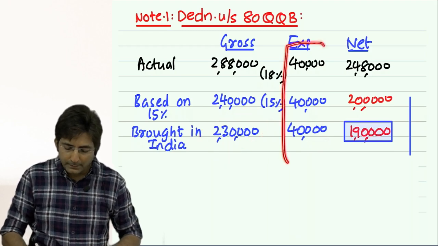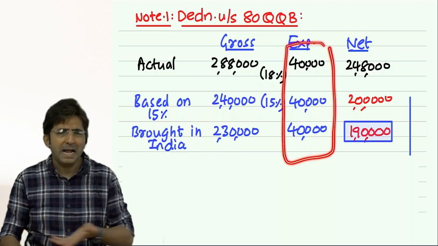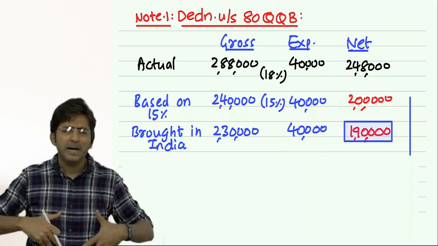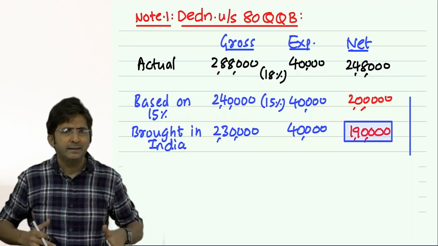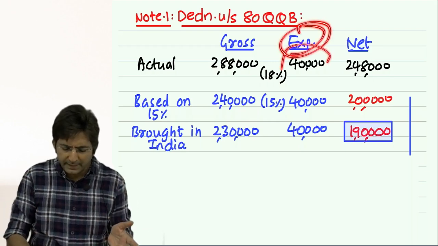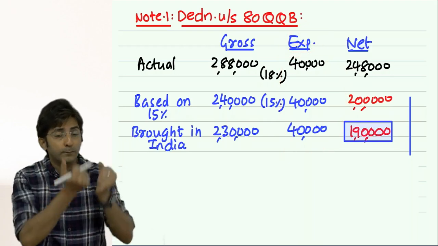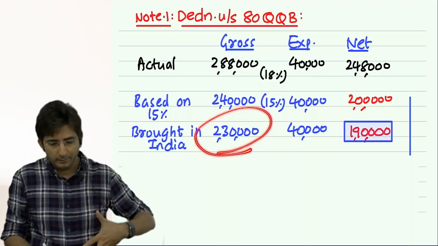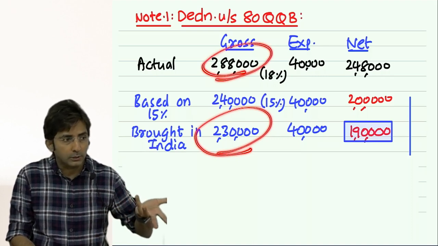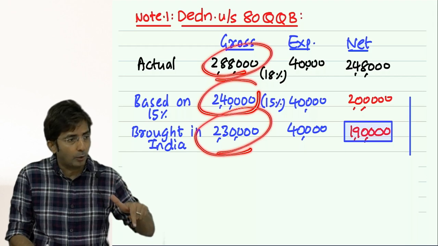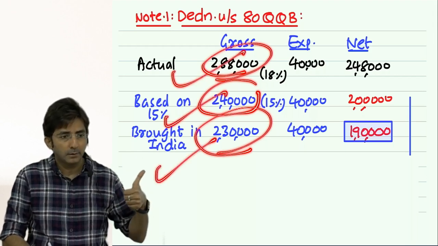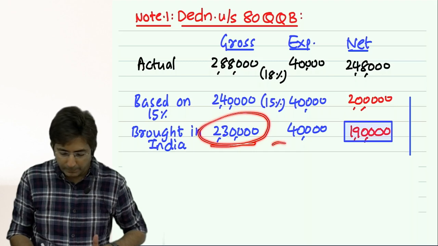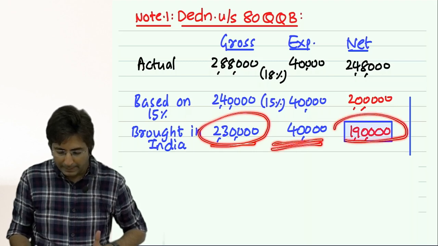See, this expenditure I might have incurred in India. Our assessee Akash might be having his office or some place in India, and some staff in India for which he is incurring expense. But his royalty is emerging from a foreign country. So what he brings from foreign is the gross royalty. And 2,88,000 was gross. So by converting into 15% also we get gross. So these are all gross figures. But we will have to make it net. So if this brought in India is made net, it will become 1,90,000.